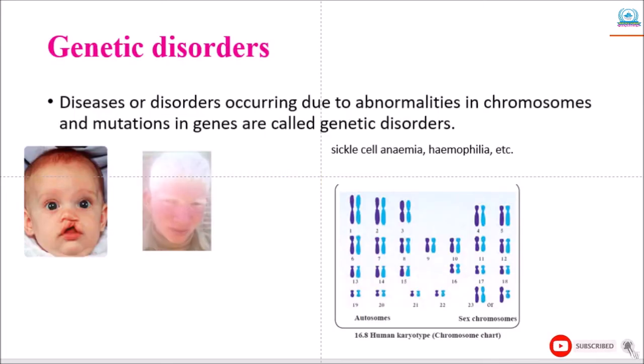Then genetic disorders. Diseases or disorders occurring due to abnormalities in chromosomes and mutation in genes are called genetic disorders. Chromosomal abnormalities include either an increase or decrease in number, and deletion or translocation of any part of the chromosome. Examples are physical disorders like cleft lip, you can see here the baby's cleft lip, albinism in the second picture, and physiological disorders like sickle cell anemia and hemophilia, etc.